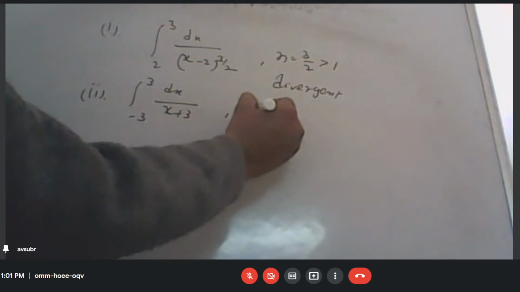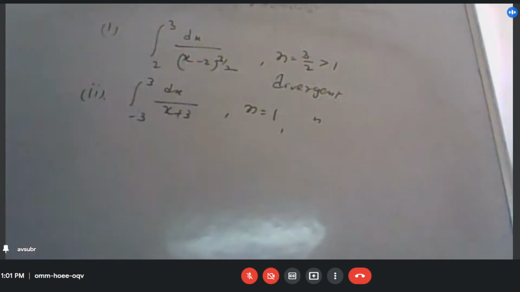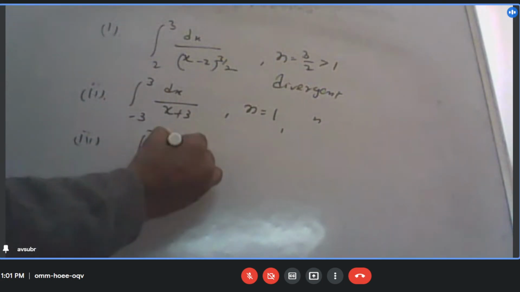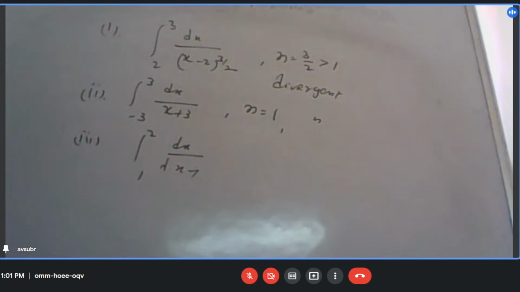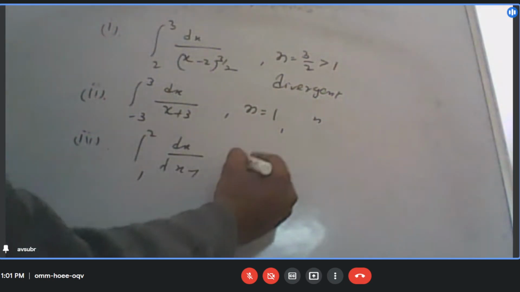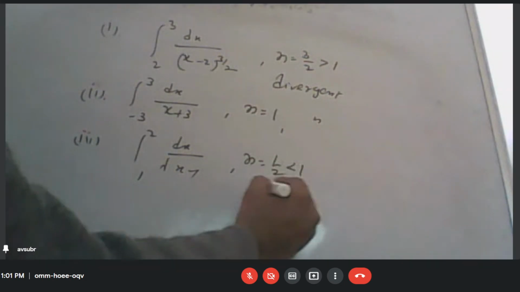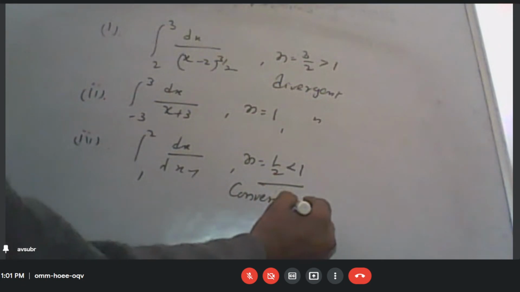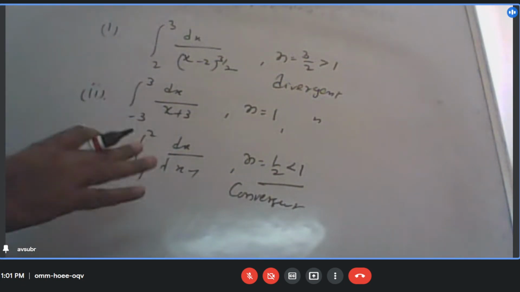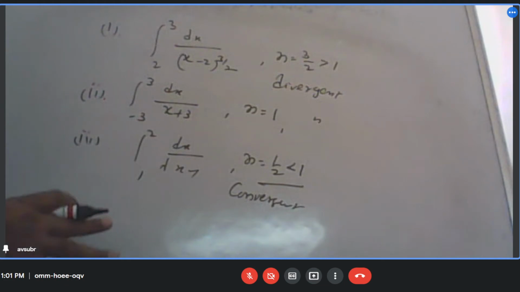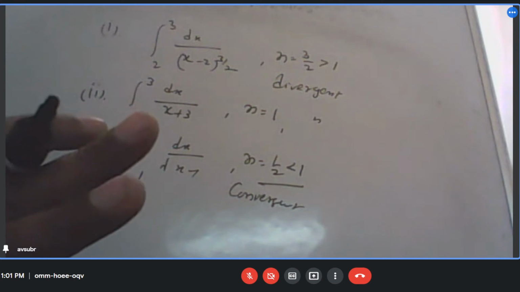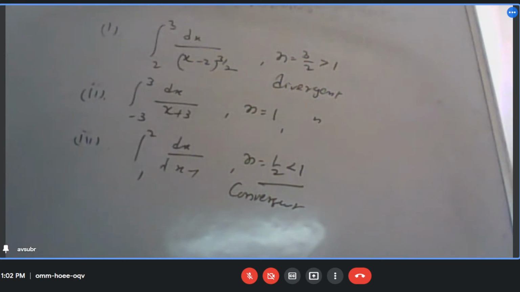Convergent, sir. Why? n is equal to 1 here, x power 1. And third is the integral from 1 to 2 of dx by root over x minus 1. Convergent or divergent? Convergent, sir, because n is less than 1. Convergent means we should arrive at some value for this one. If we solve it, we will get some value. That is the whole thing.